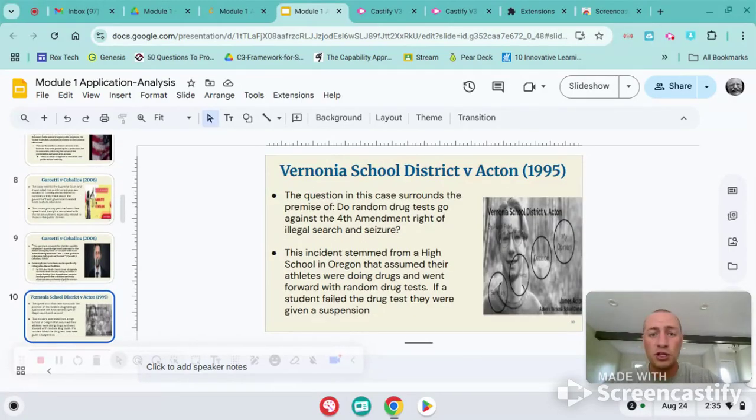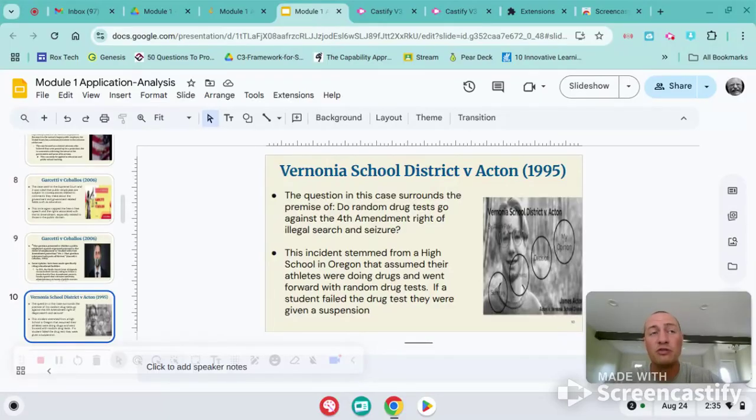So the next one is Vernonia School District. This one's pretty well known. This is about random drug tests and the Fourth Amendment for illegal search and seizure. Stems from a school in Oregon that assumed kids were under the influence of drugs, and they had random drug tests. They were actually concerned about athletes' health.